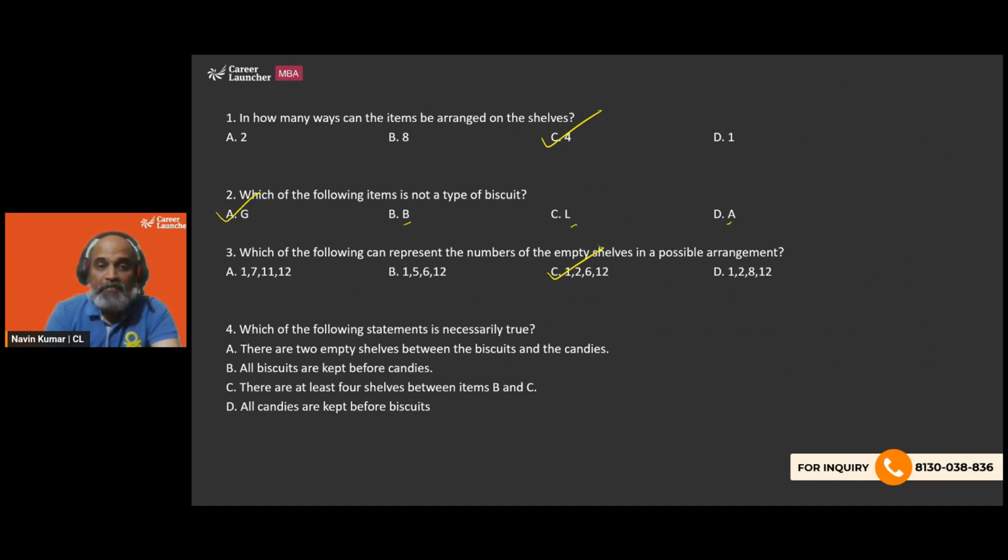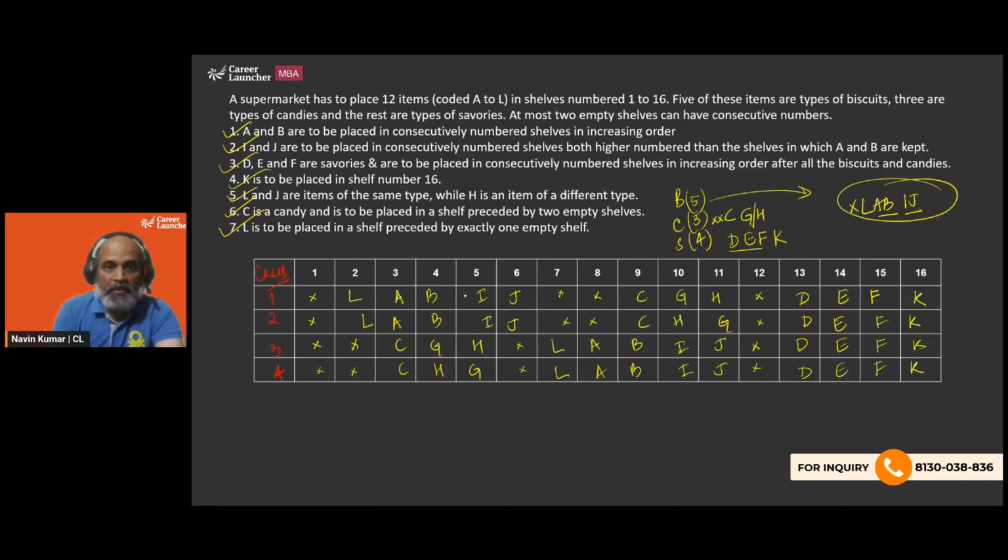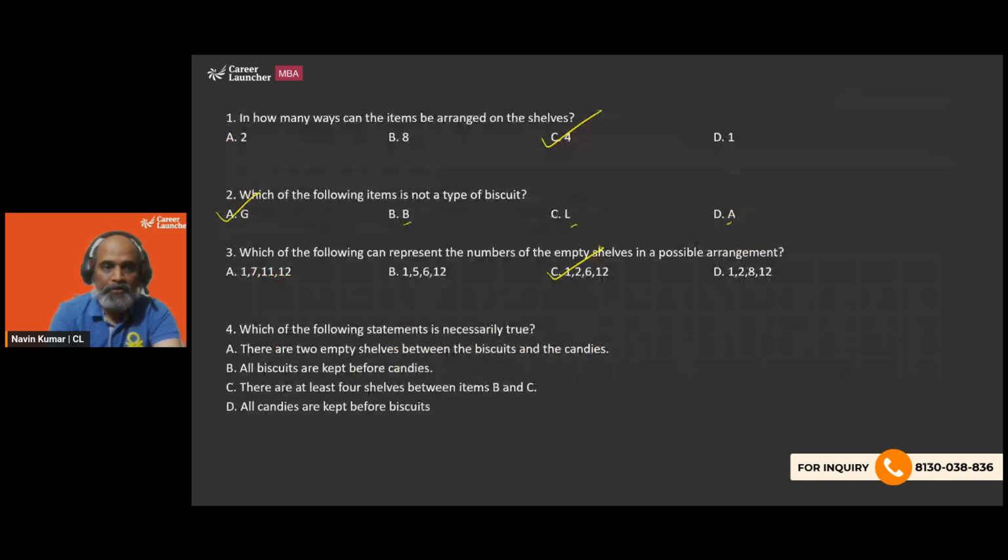Which of the following statements is necessarily true? There are 2 empty shelves between the biscuits and the candies. Between the biscuits and the candies, there may be 2 empty shelves or there may be just 1, so not necessarily true. All biscuits are kept before candies. No, sometimes candies are kept before biscuits.